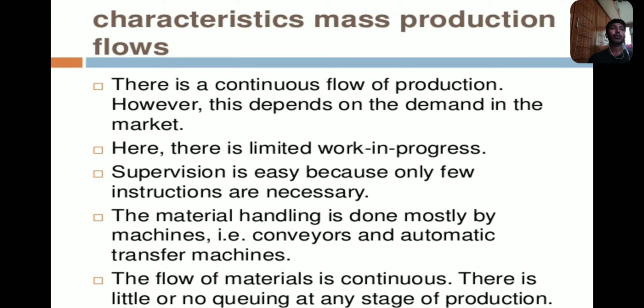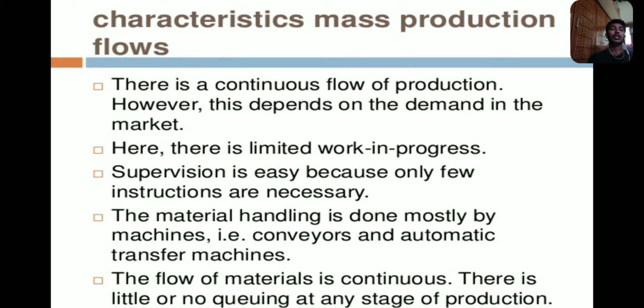So we are releasing one product, one soap, one food oil. What is the demand on that product? We are taking that response only to give the production of the product. So here there is a limited work in progress. Some companies were taking so many food orders or so many oil productions. There is a limited stock we are requiring. Why? Because of the demand of that market. So this process has limited work in progress.